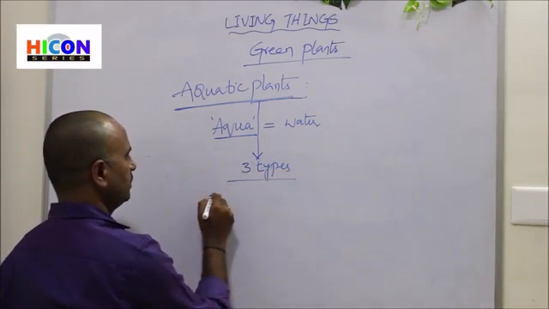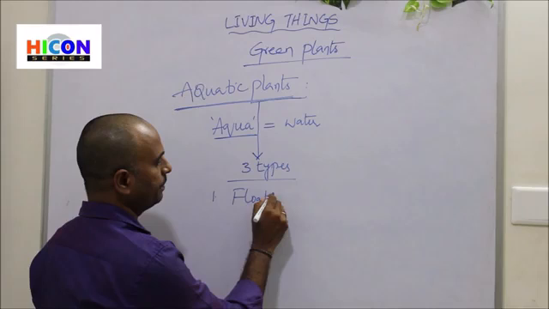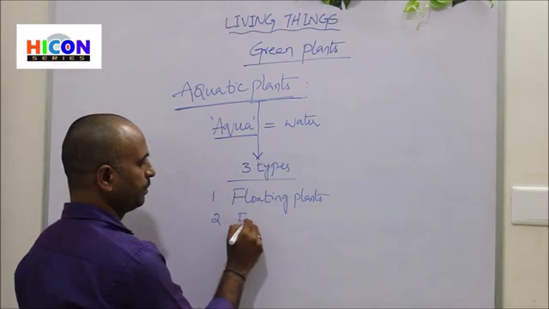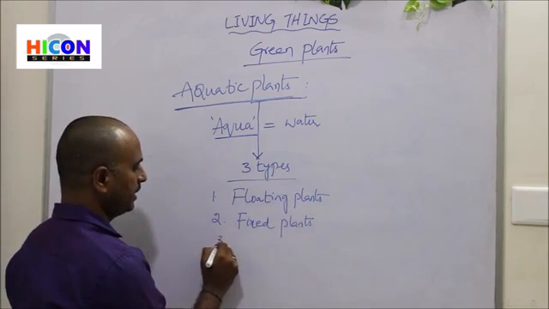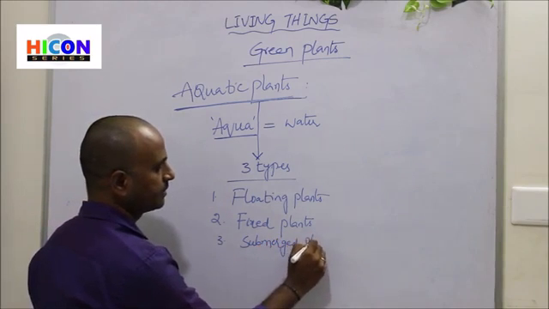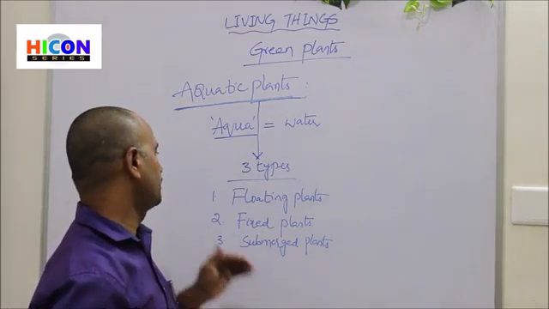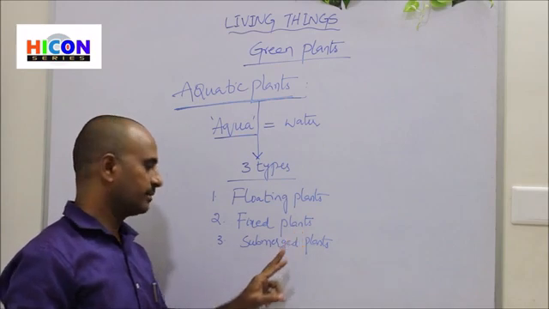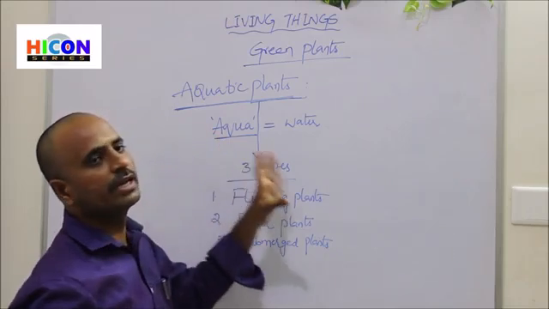The first type is floating plants, the second type is fixed plants, and the third type is submerged plants. So these are the 3 types of aquatic plants.